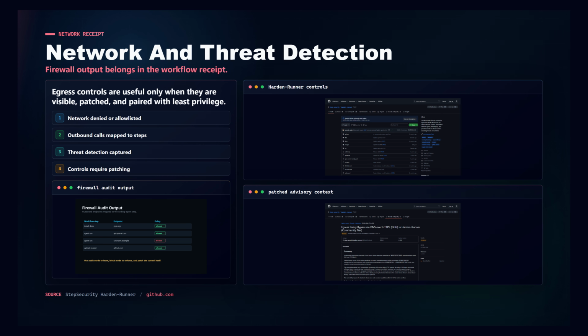GitHub Copilot Cloud Agent has a configurable firewall with organization and repository rules. For GitHub Actions runners, Step Security Hardened Runner can observe outbound calls, file integrity, and process activity, then move from audit mode to blocked allow lists. It maps network connections back.